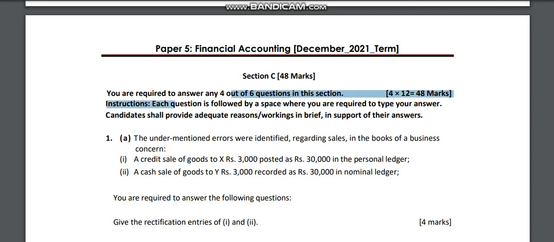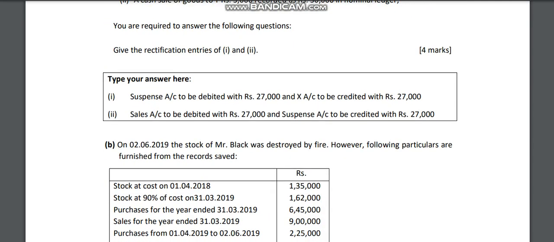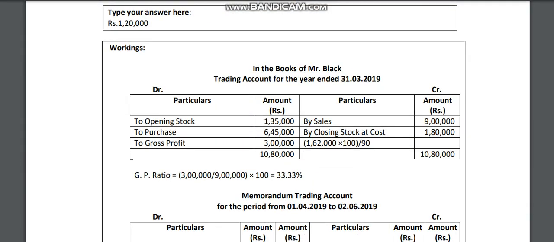Instructions: each question is followed by a space where you are required to type your answer. Candidates shall provide adequate reasons and working in brief in support of their answers. So you can give the reasons and working also, but my question is how you can give the workings here. They have given workings like this, but if you are going to type it, it will be difficult.